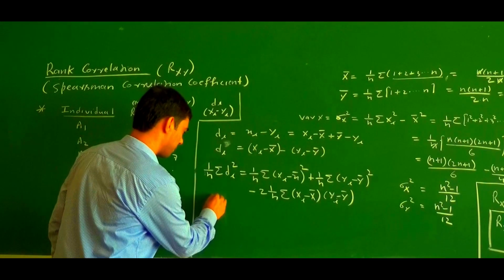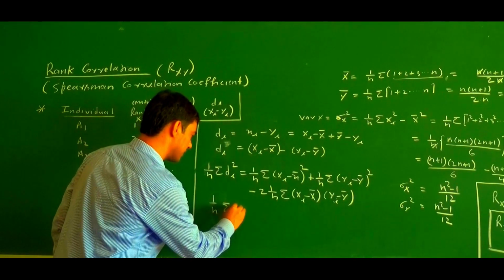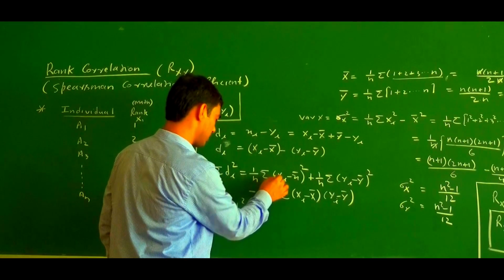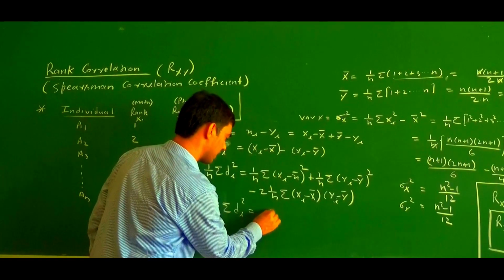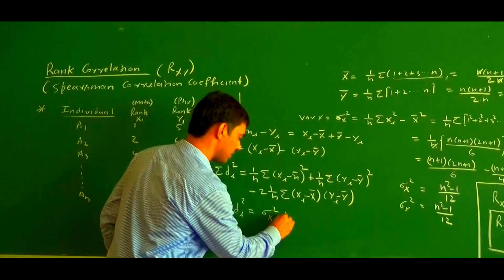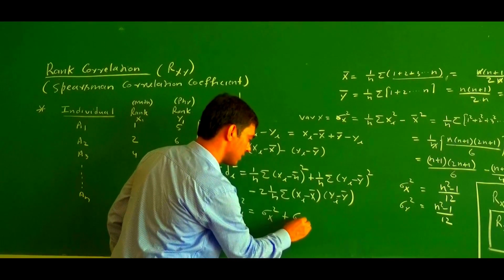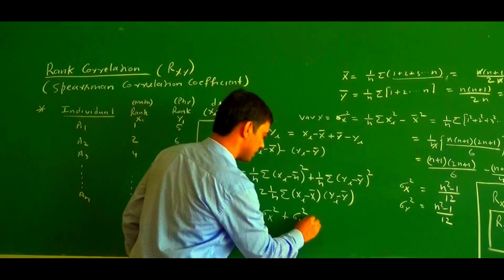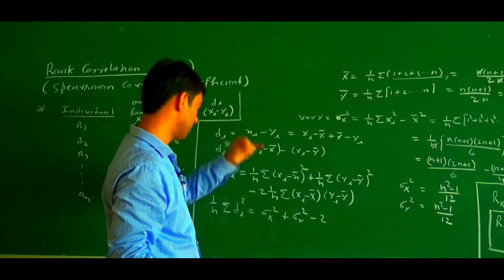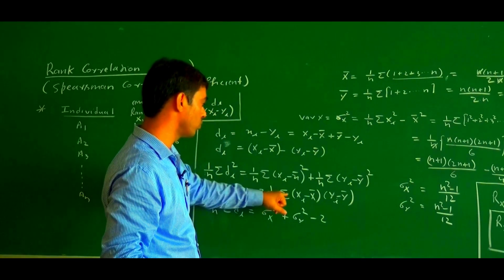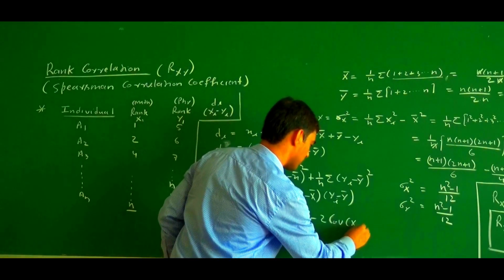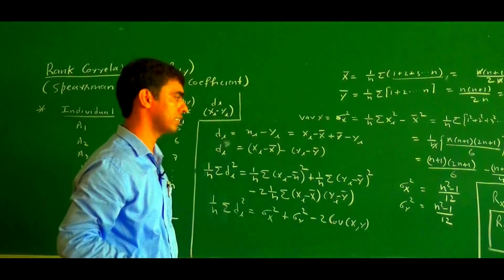So 1 upon n summation di square can be written as: this one is sigma x square, the variance of x, plus this one is the variance of y, sigma y square, minus 2 times the covariance of x and y.